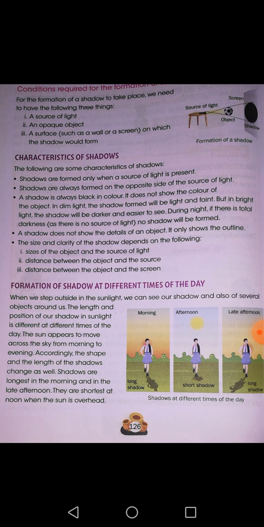Next thing is, shadows are just the outline of any object. They don't give the total information about the object. Only the dark outline is shown. Next thing is, the size and the clarity of the shadow depends on the following things. First, the size of the object and the source of light.